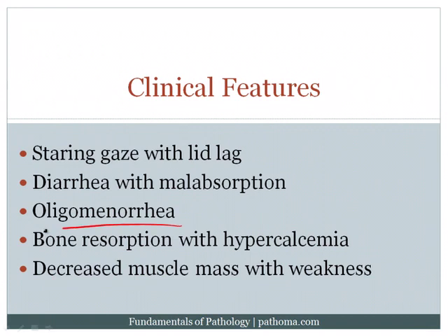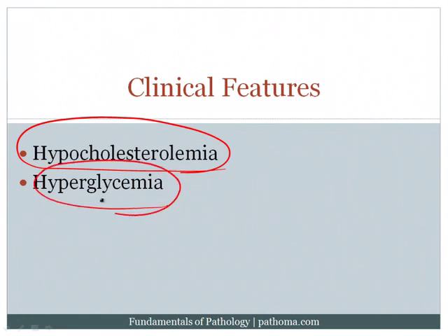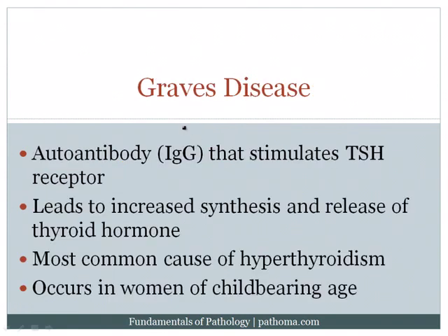Patients with hyperthyroidism can develop oligomenorrhea. They get bone resorption with hypercalcemia. This could eventually lead to osteoporosis, and they get decreased muscle mass with weakness. Finally, the patients can get hypocholesterolemia. This is particularly high yield. The examiners like you to know that you get hypocholesterolemia with hyperthyroidism and hyperglycemia. And the idea here is that the thyroid hormone causes both gluconeogenesis and glycogenolysis, resulting in extra sugar in the blood. The most common cause of hyperthyroidism is Graves' disease.